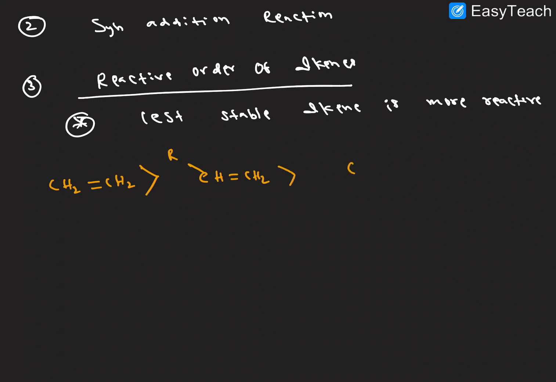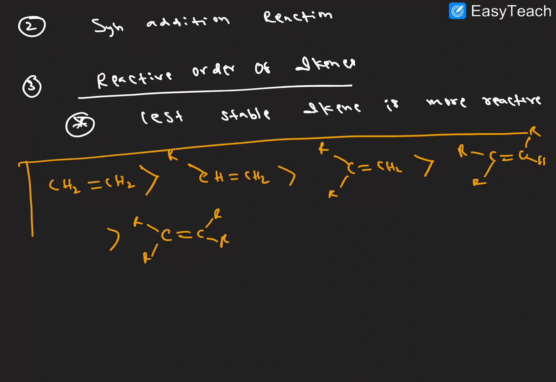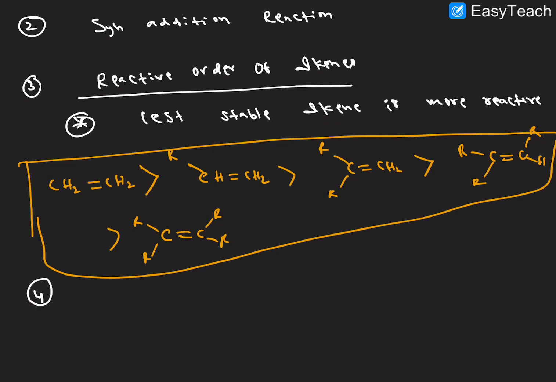Next one, RCH=CH2, one alkyl group. Then R-CH=CH-R. Then R2C=CR2, with four alkyl groups as substituents, is the least reactive, very less reactive. So this is the reactivity order of alkenes. I hope it is clear.